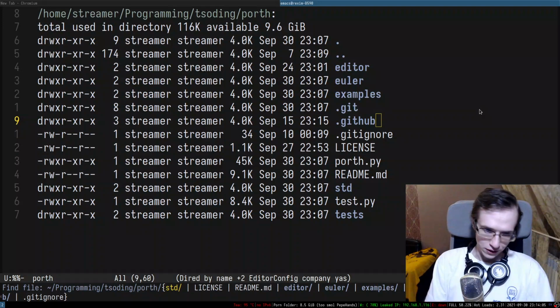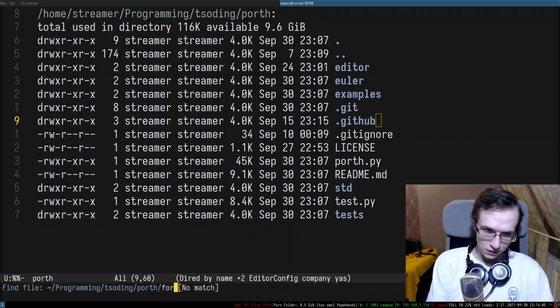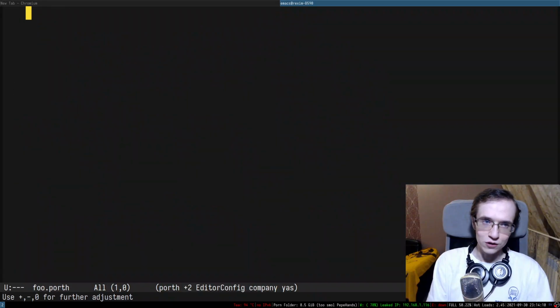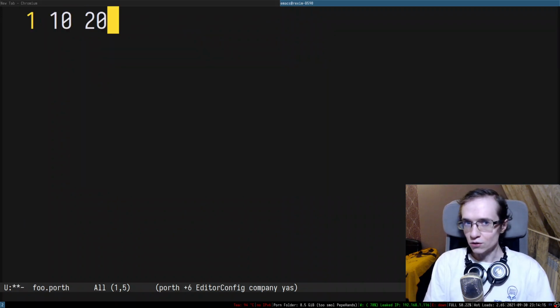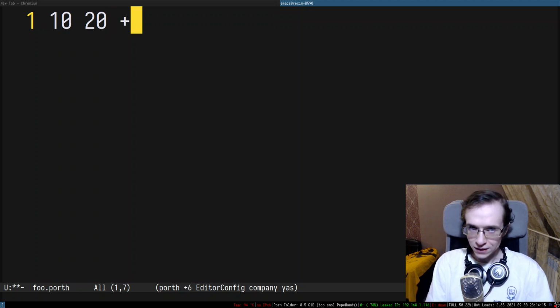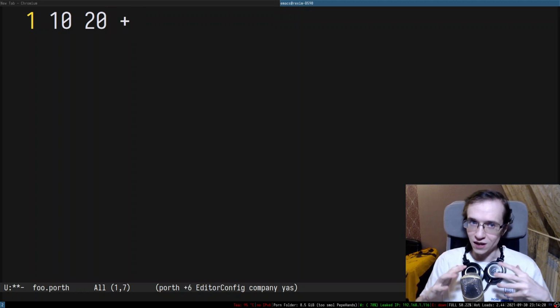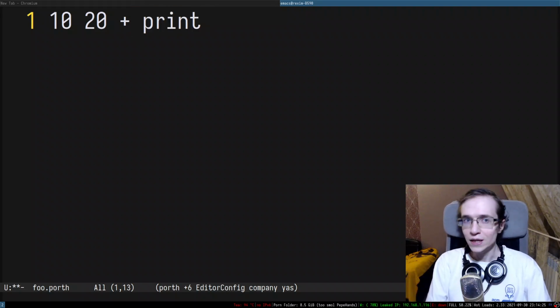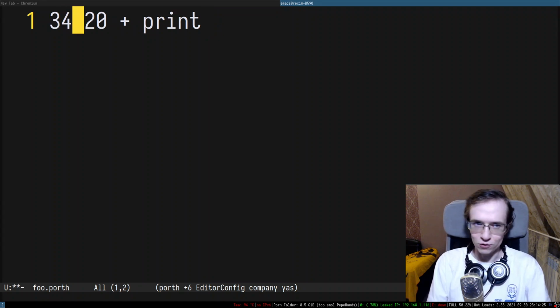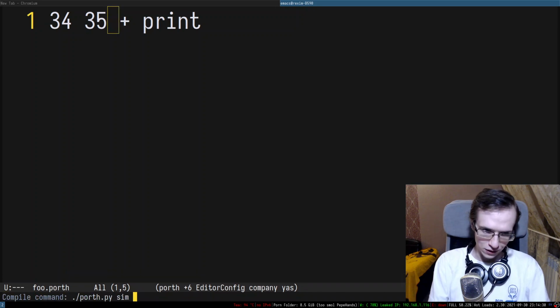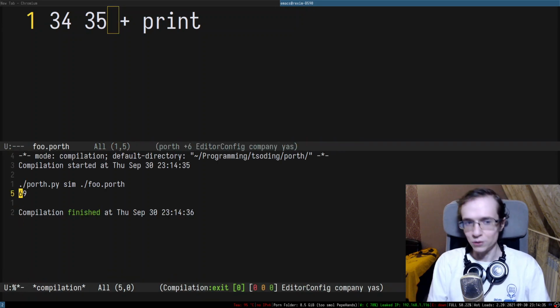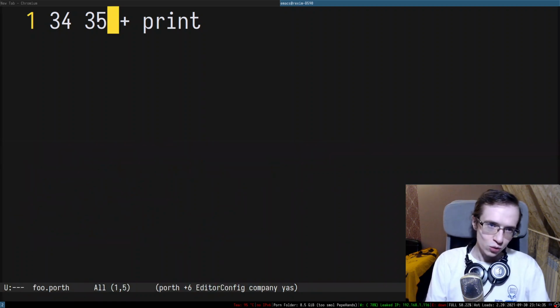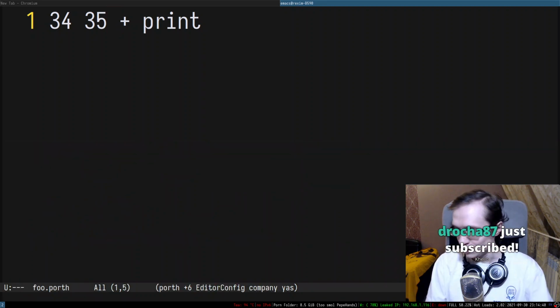So essentially, stack-based means that all of the operations are done by the stack, right? If you want to sum up two numbers, you have to first push these two numbers on the stack, and then you have to do plus, which will pop these elements from the stack, sum them up, and push the result back onto the stack. And after that, you'll be able to print that. You can put any sort of numbers, for example, 34 and 35, right? And if you try to execute this program, it will print 69, right? And quite often we have different operations like write.